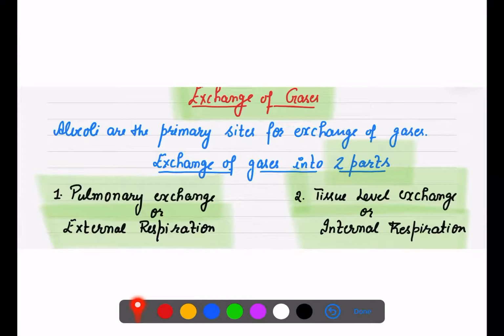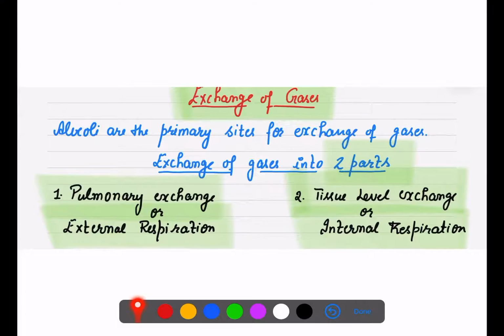So, let's start. As all of you are now aware, our site for the exchange of gases is the alveoli, because alveoli are the structural and functional unit of lungs. So they are the first site, the primary area for the exchange of gases. Now all of you have an idea about that.